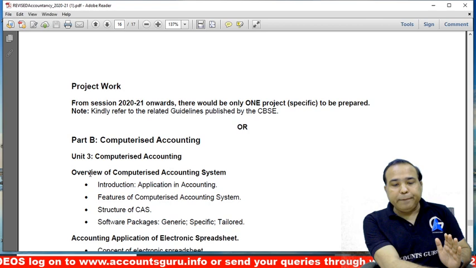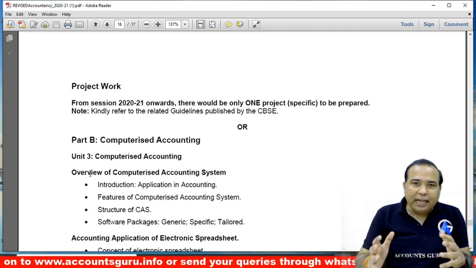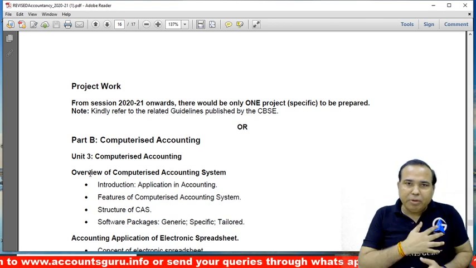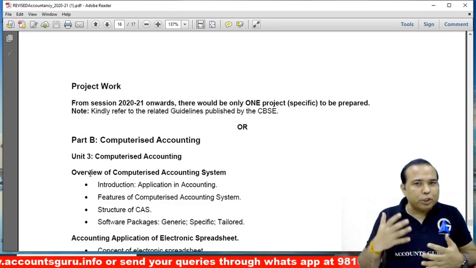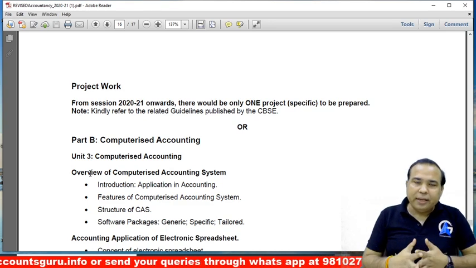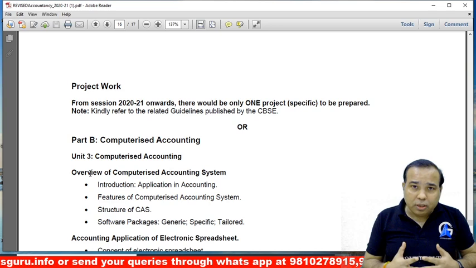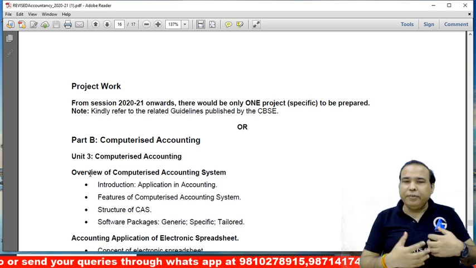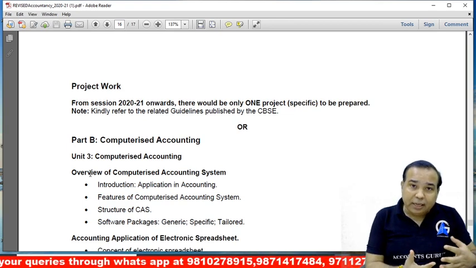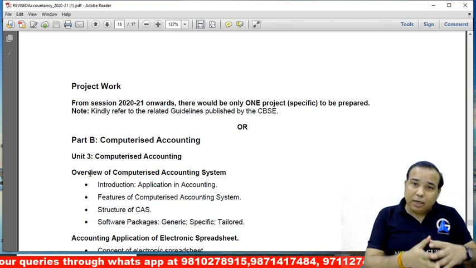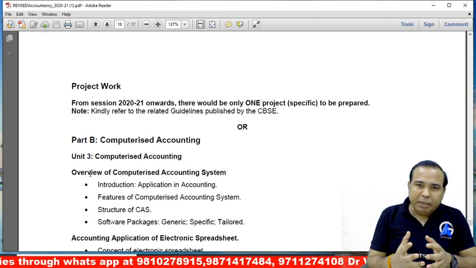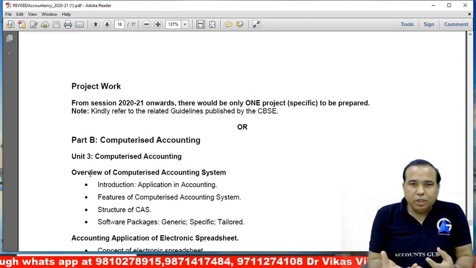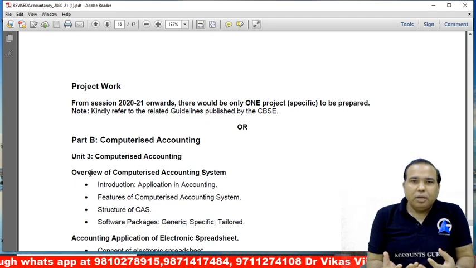And one big good news, and this is very close to my heart: the project work. Why do I say it's close to my heart? Because in 2003 the CBSE introduced the project work, and I take pride, and I feel a lot of gratitude and regard for the apex body, that out of all across India they had selected 6 to 8 people, and I was one among them. Fine, not to boast, but as a child who has got an opportunity, he feels good.